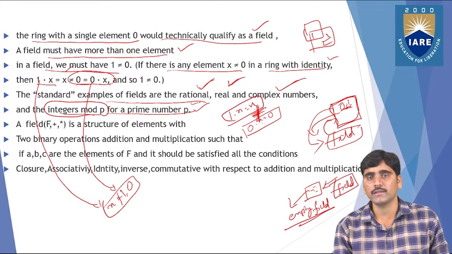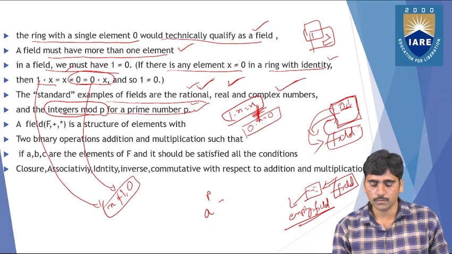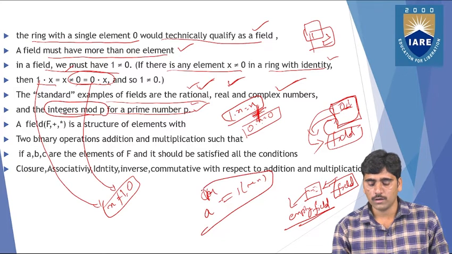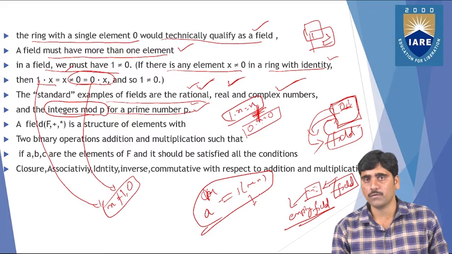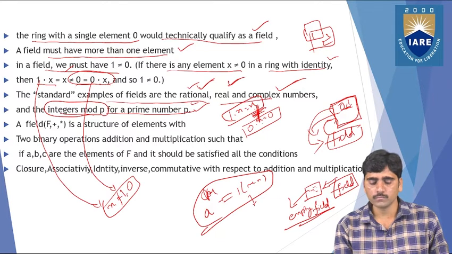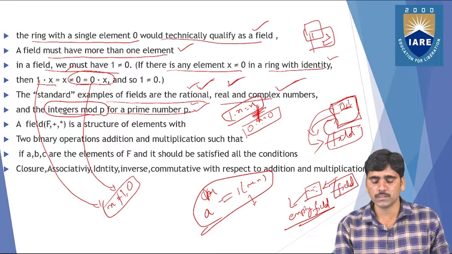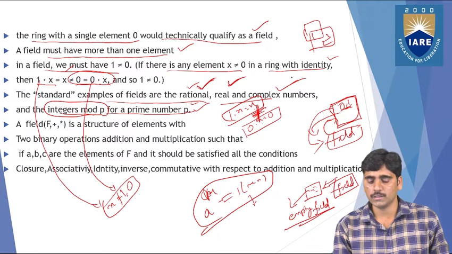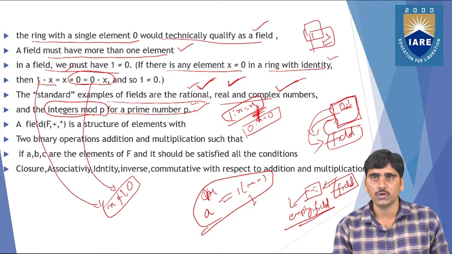for a prime number p. So these are all standard examples to show that the rational numbers are a field, or the real numbers are a field, or the complex numbers are a field, or else the integers mod p, where a to the power p, or a to the power of n, equals 1 mod n. So like this, all these types of expressions are fields. These rational numbers, real numbers, and complex numbers are all standard examples of a field.